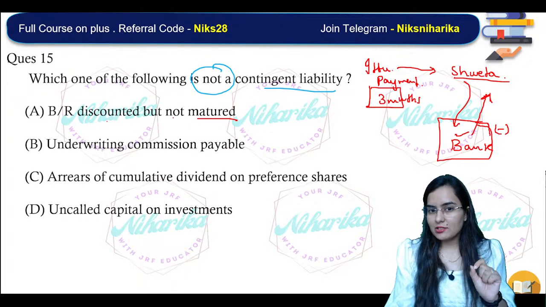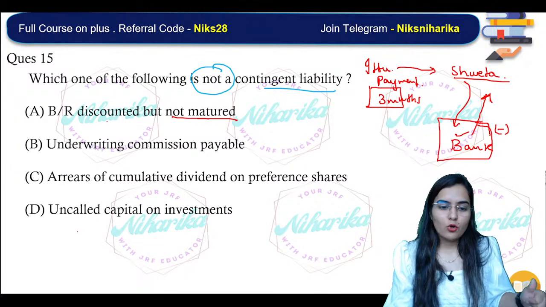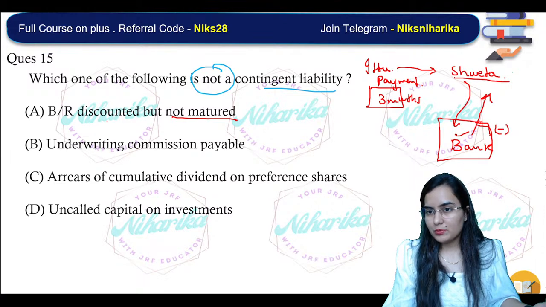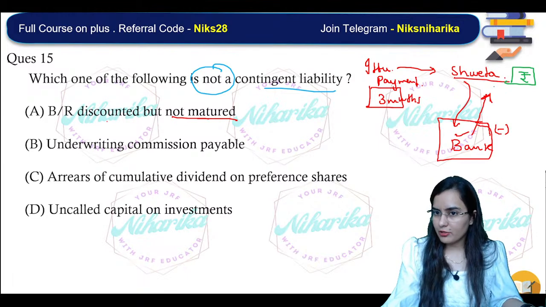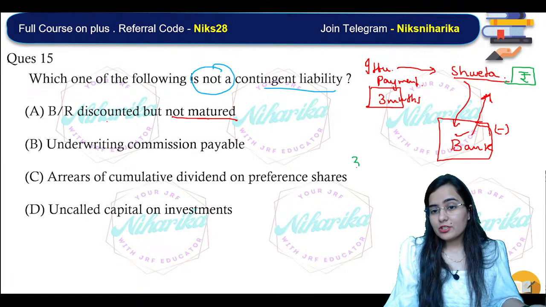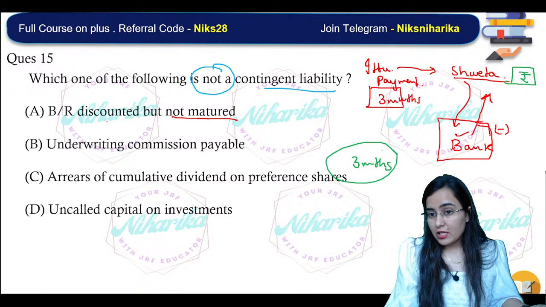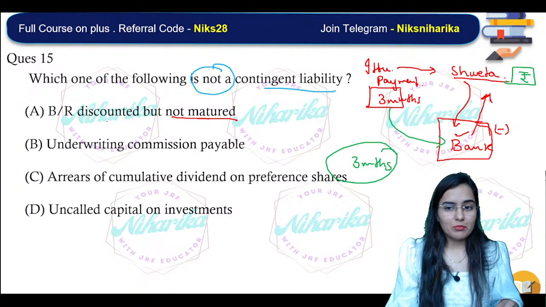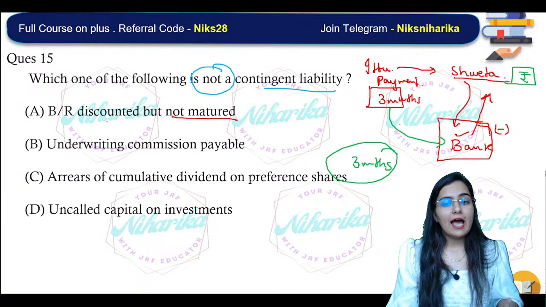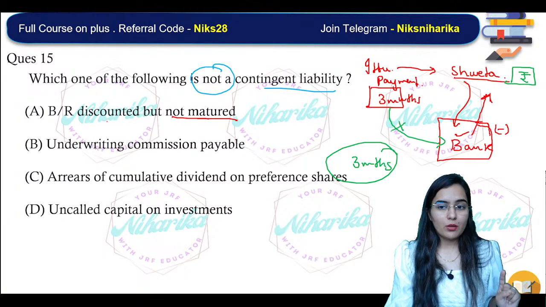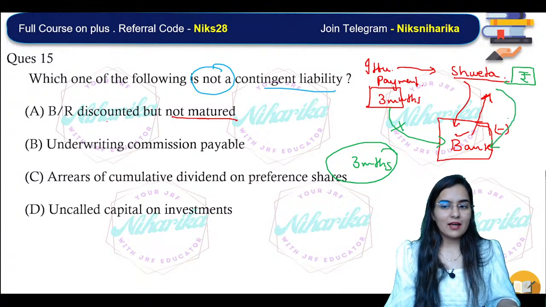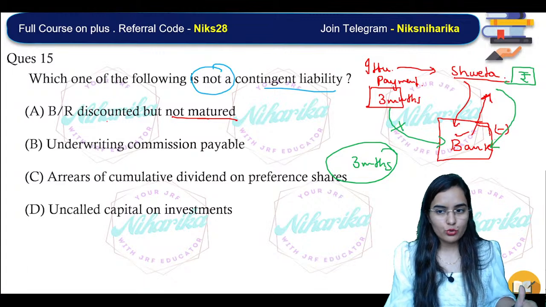So 3 months before maturity, that means in the 0th month or first month or second month, where the bill is discounted and it is not matured, at that time, who got the money? Shweta got the money. Now you might be thinking, what's the problem? If she got the money, ultimately she was about to get the money anyway. But after 3 months, suppose Itisha failed to make the payment to the bank, that means the bill got dishonored, then Shweta has to return the payment to the bank.